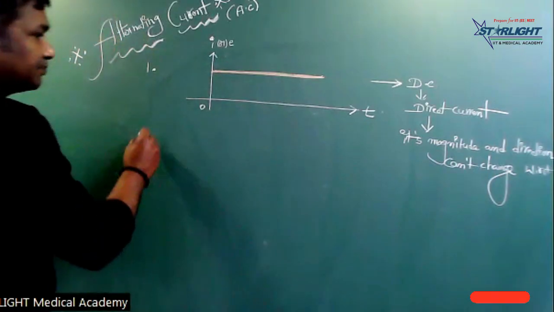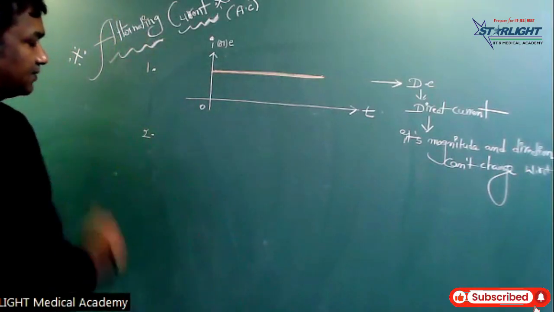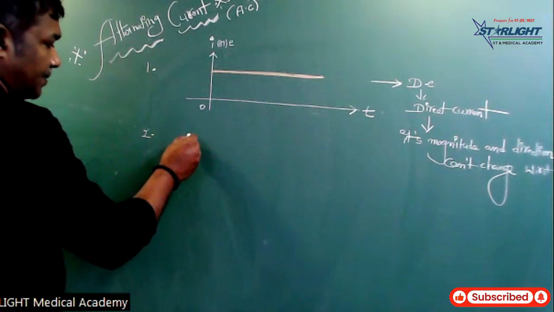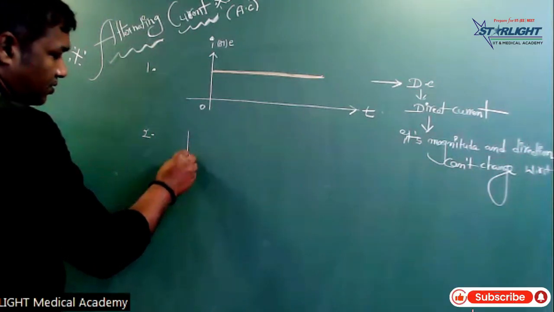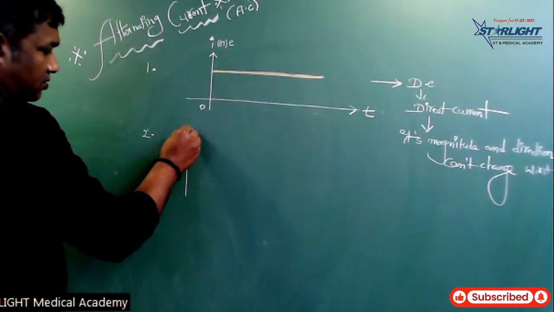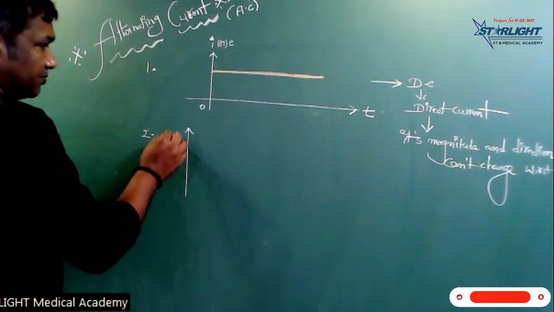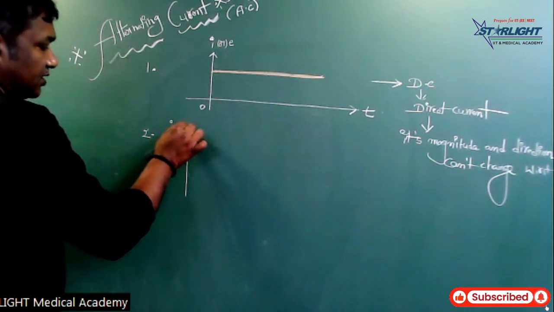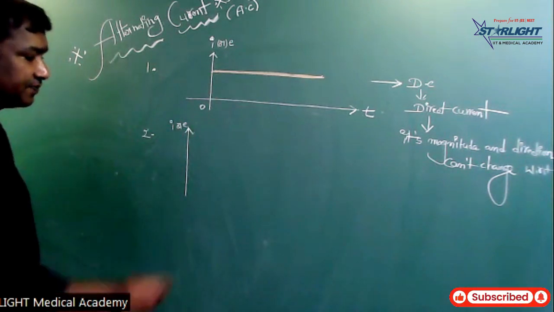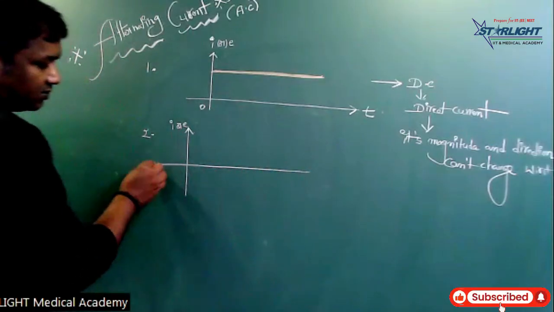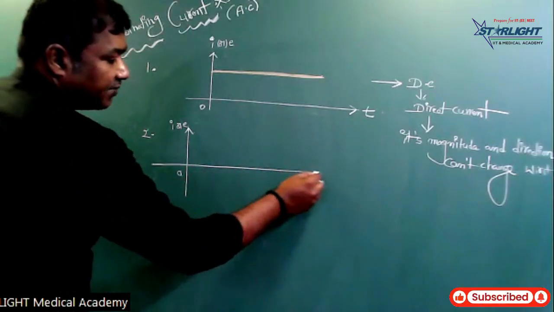What about alternating current? On this axis I am taking current or EMF, and this is the time axis.